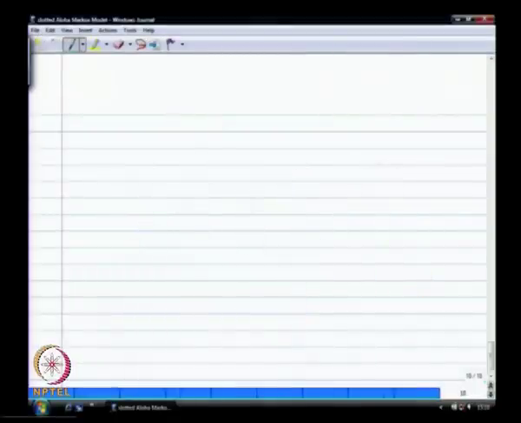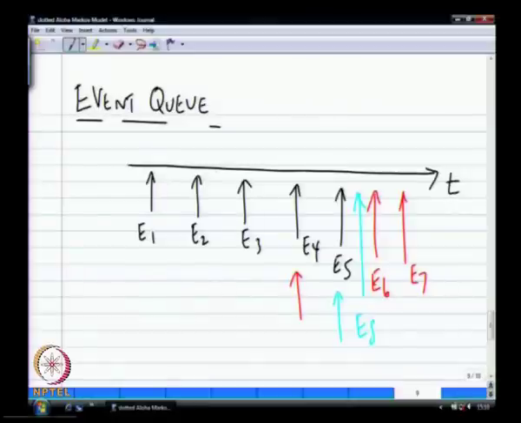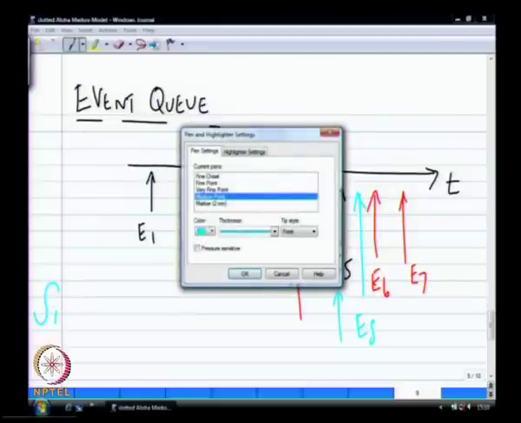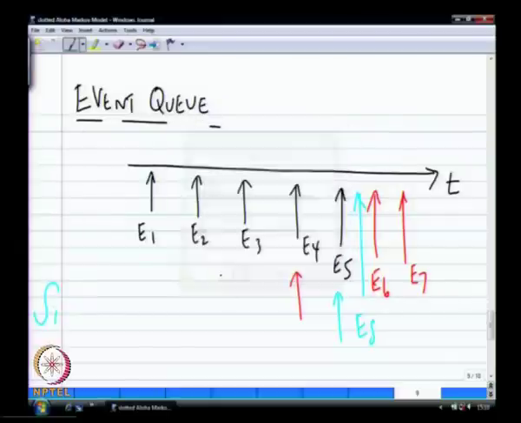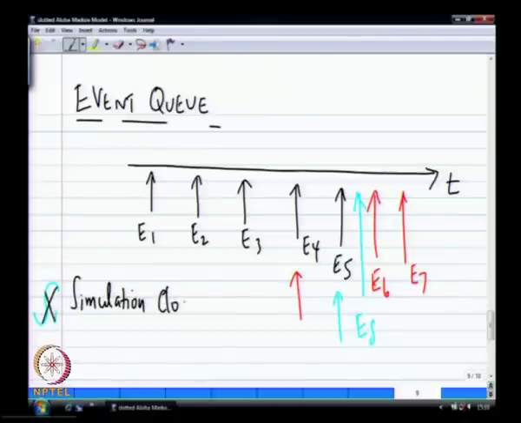Now one more thing is that in this system there is a notion of a simulation clock. The simulation clock also advances in discrete time intervals.